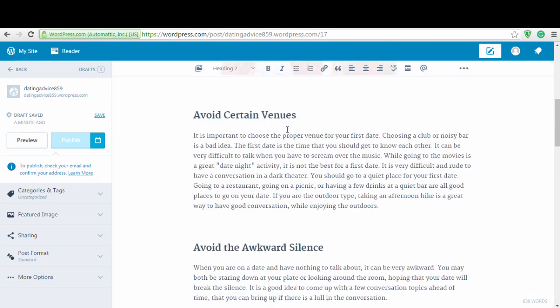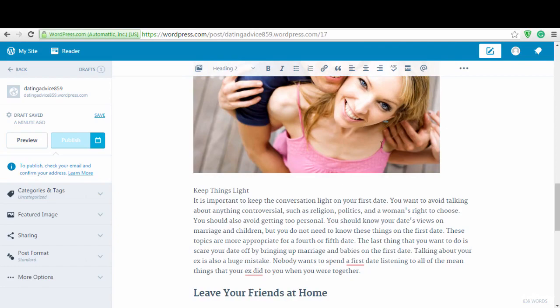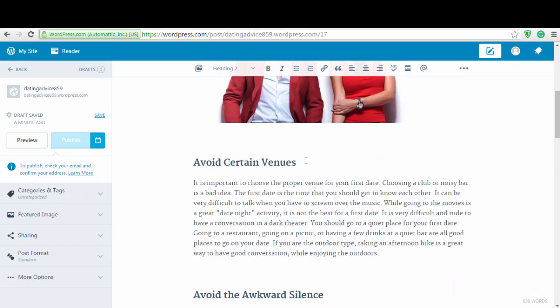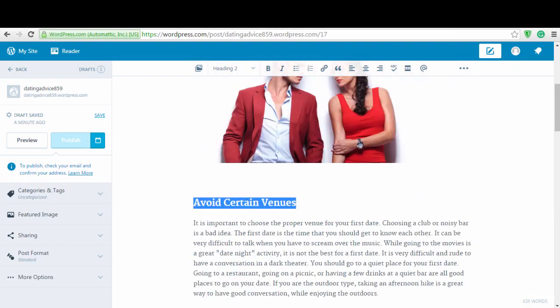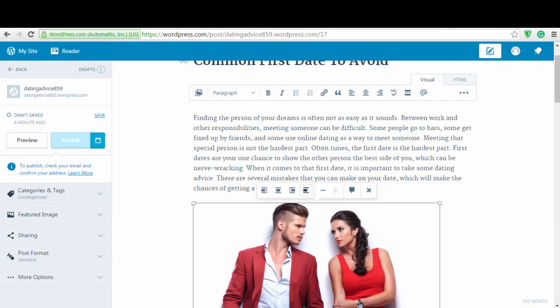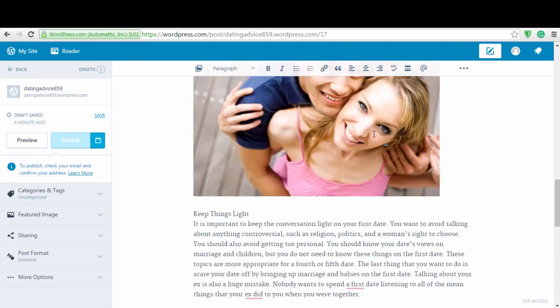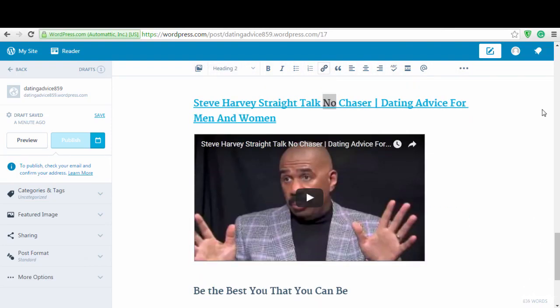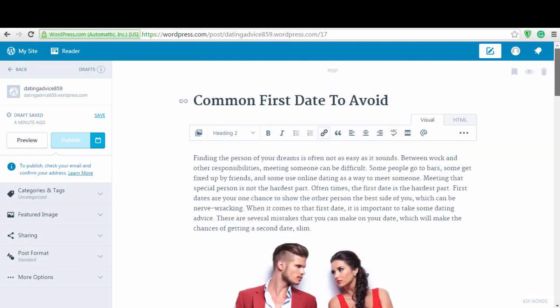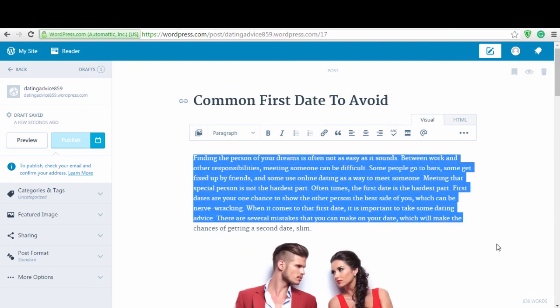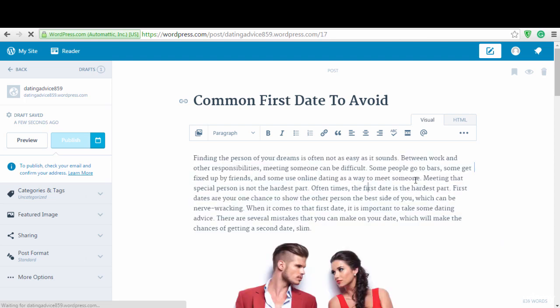Now here you can see I've done all the on-page SEO. I've added images, I've added all my subheadings, and I've added my links. You can see I've added my links. So now what I need to do is link back to my site. So all you have to do is go through the content and find a keyword that is relevant to your site. So here I've already gone through and found this keyword, dating advice.